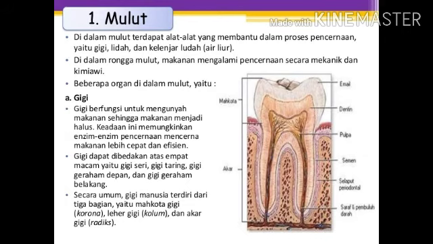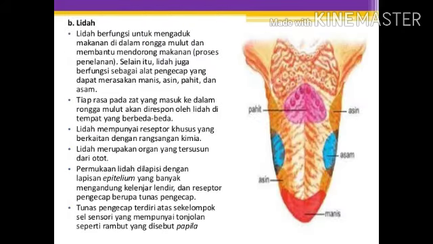And then, in general, human teeth consist of three parts: tooth crown or corona, tooth neck or collum, and tooth roots or radix. The second, tongue. The tongue serves to stir food in the mouth and help push food. The tongue also functions as a taste bud that can taste sweet, salty, bitter, or sour.